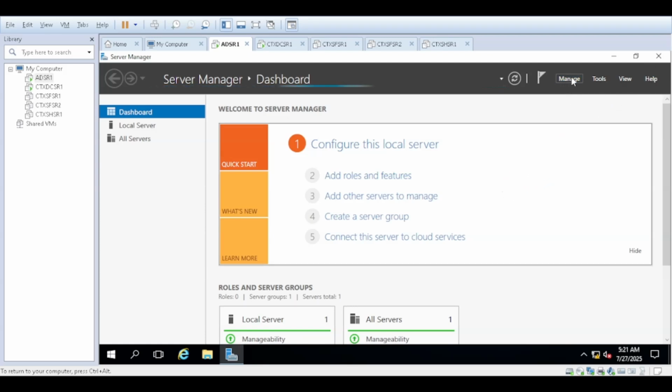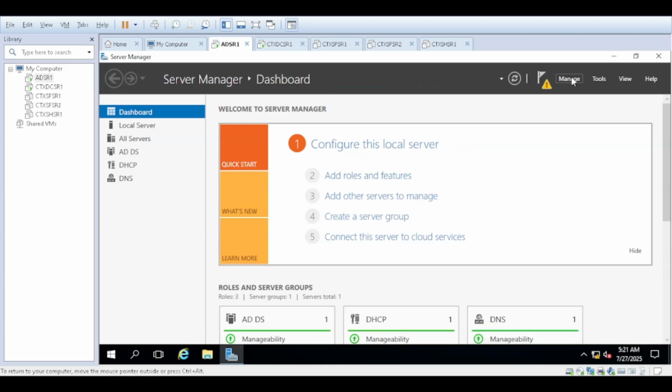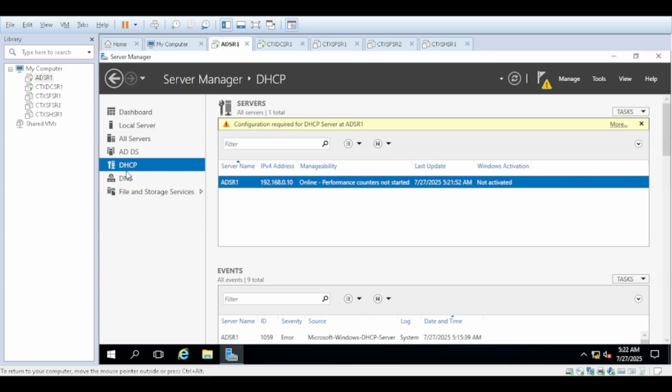So we have configured the domain controller, DHCP and DNS. We really do not require DHCP right now, so we will not configure that.